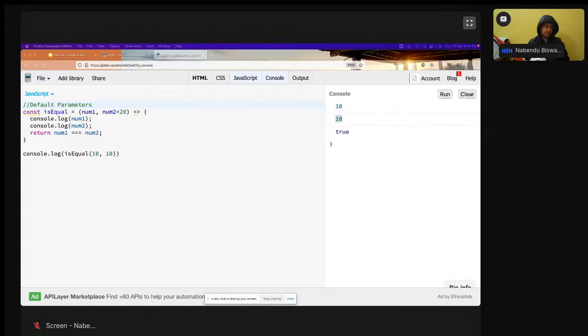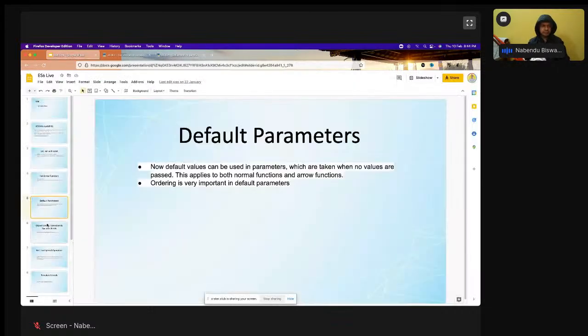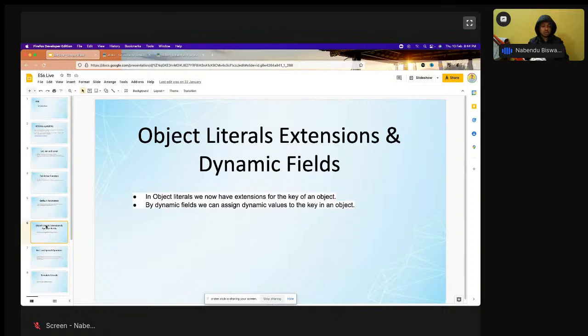Now we are going to a very easy concept, not a very tough concept, but we have two other concepts here: object literal extension and dynamic fields. So what is object literal extension? In object literal extension, we can extend the key of an object. So what does that mean? We'll just see what object literal extension is.